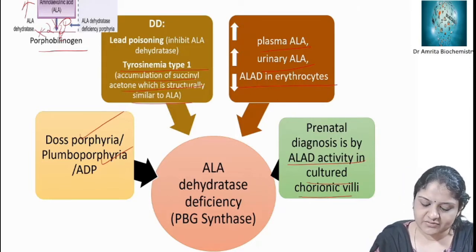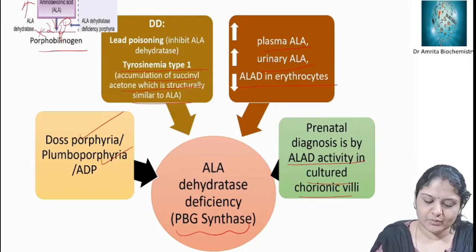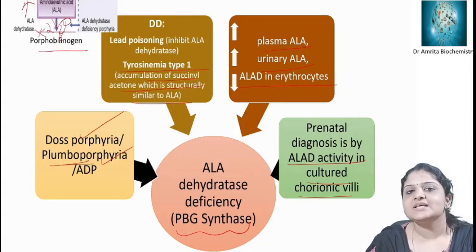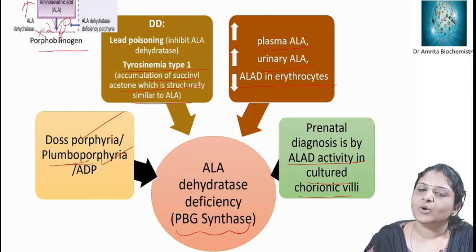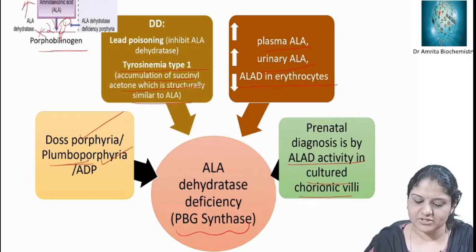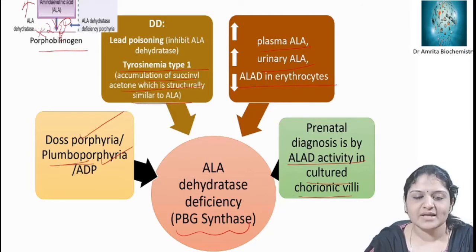ALA dehydratase deficiency is otherwise called PBG synthase deficiency. Why plumboporphyria? We know that ALA dehydratase is sensitive to inhibition by lead, so this mimics lead poisoning. Also tyrosinemia type 1 is another differential diagnosis for this ALA dehydratase deficiency porphyria, and there are increased levels of ALA, aminolevulinic acid, in plasma as well as urine. Okay.